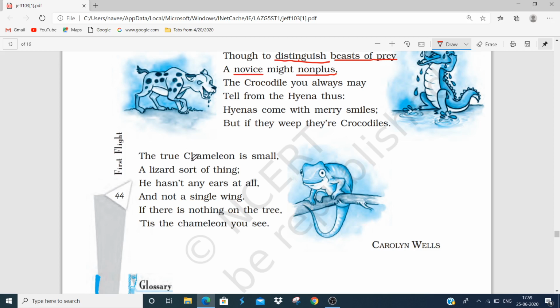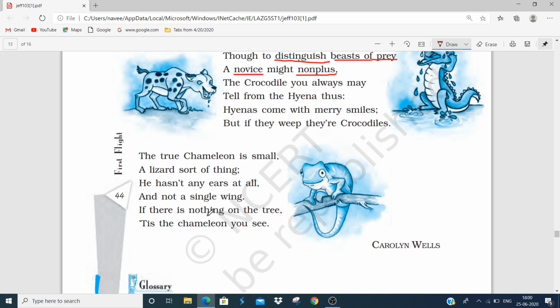The poet says that the next is the chameleon, which is a small creature. A lizard sort of thing means it looks like a lizard. But the difference between the two is that the chameleon doesn't have ears and wings. He hasn't any ears at all and not a single wing. Moreover, she says that the chameleon has the ability to change its color according to the surface on which it is sitting. Therefore, if you see a tree and find nothing else on it, then it must be a chameleon sitting on it. It has changed its color into the color of the tree.